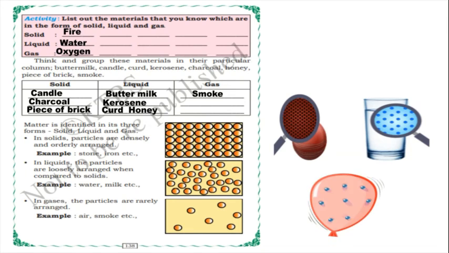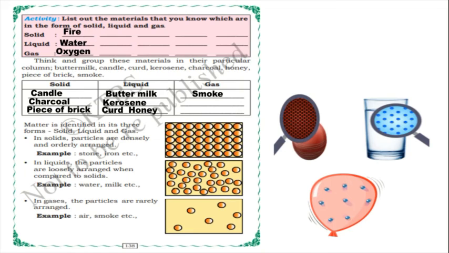And in the gaseous form or state, particles are rarely arranged. You can observe in the picture, children. We have taken a balloon example. So the particles of gases are rarely arranged. For example, air, smoke, and balloon also we can take.